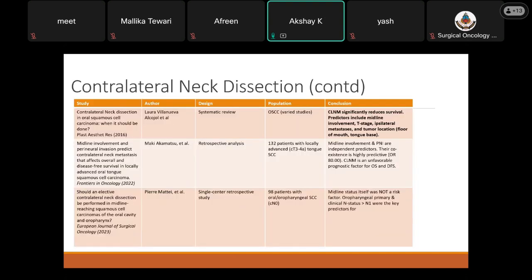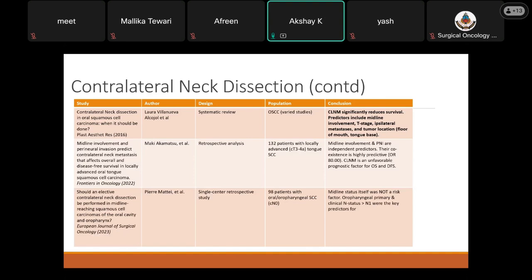Certain studies on contralateral neck dissection: there was a systematic review which was done and published in Plastic and Reconstructive Surgery in 2016, which showed that contralateral neck mets significantly reduce survival. Predictors of contralateral neck mets included midline involvement, T-stage, presence of ipsilateral metastasis, as well as tumor location like floor of mouth and base of tongue.